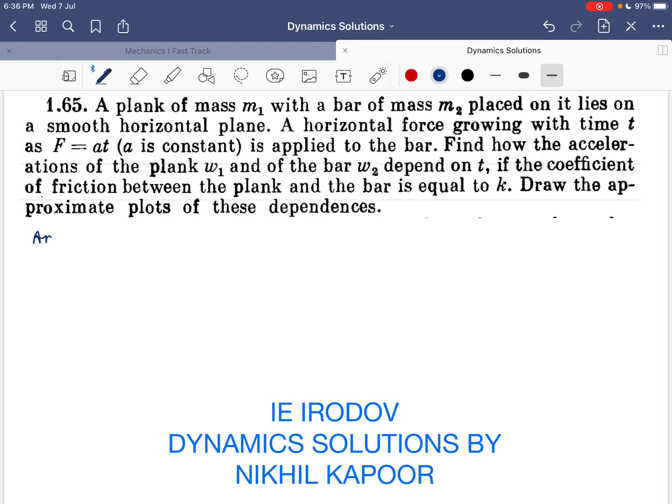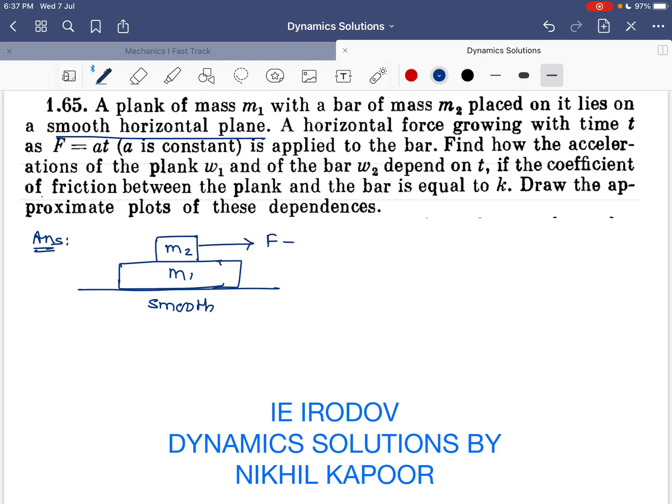With the 65th example, here it is said that a plank of mass m1 with a bar of mass m2 is placed on it on a smooth horizontal plane. So here that's a plank and its mass is m1. This plank is kept on a smooth surface, and on this plank there is a mass m2 kept on it. A horizontal force growing with time, F = AT,